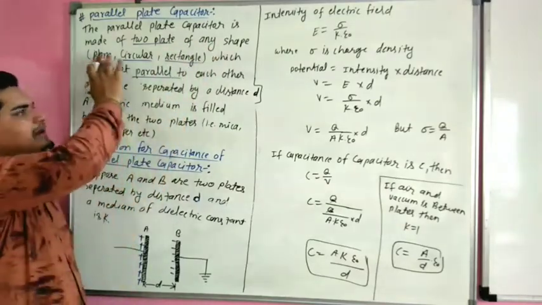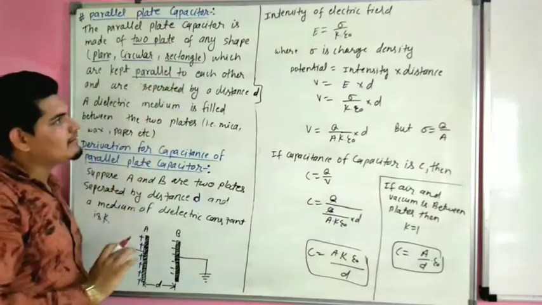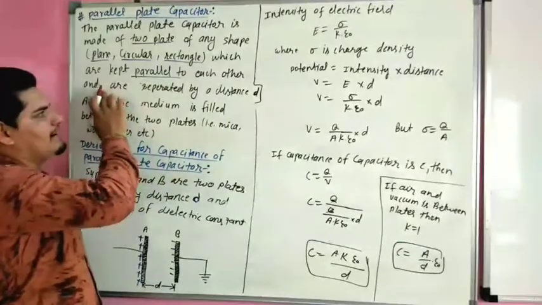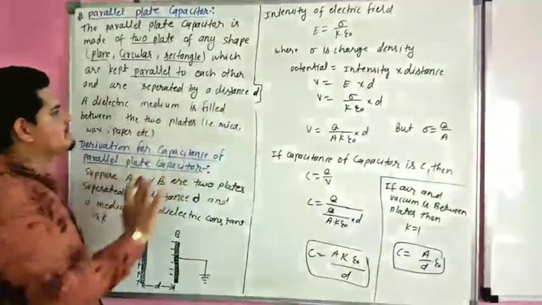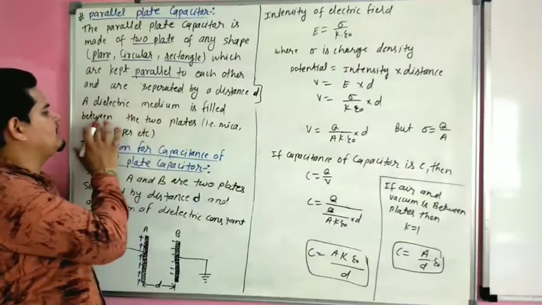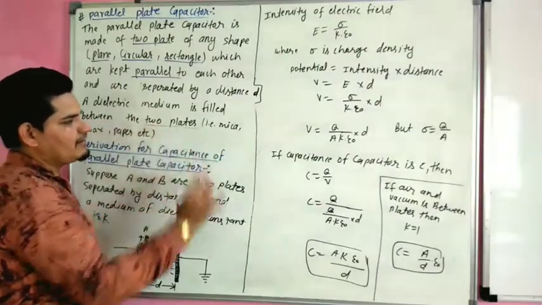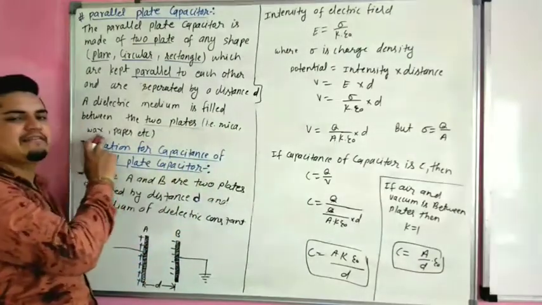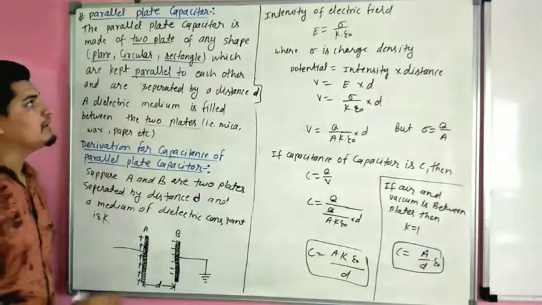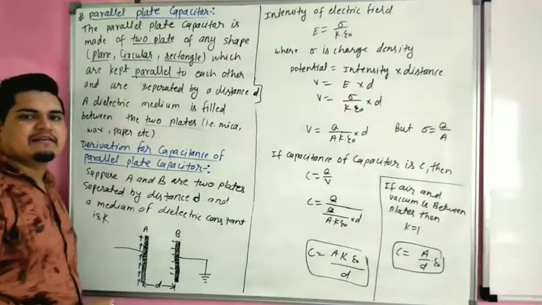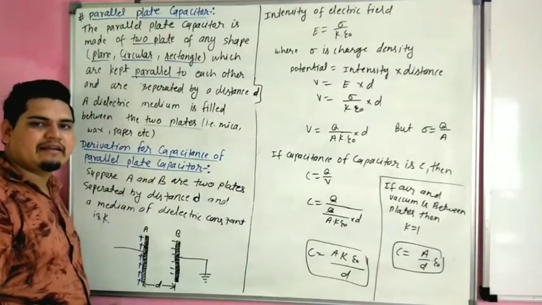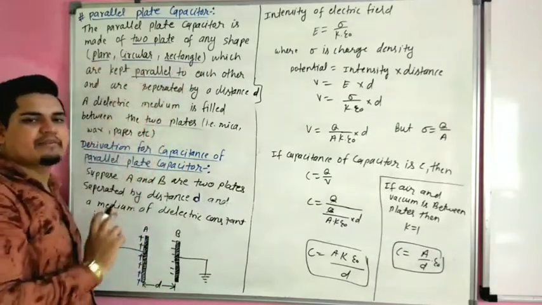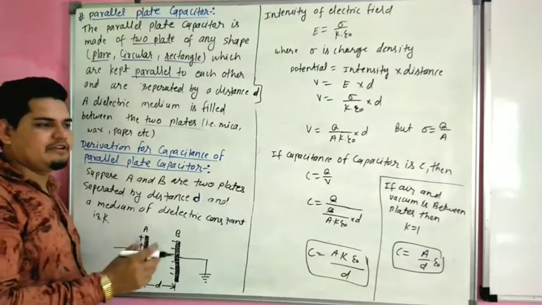The shape may be plane, circular, rectangle, etc., which are kept parallel to each other and are separated by a distance d. A dielectric medium is filled between the two plates. Dielectric medium means mica, wax, paper, etc. So in parallel plate capacitor there are two plates. The shape of plate may be circular, plane and rectangle, which are separated at a distance of d.